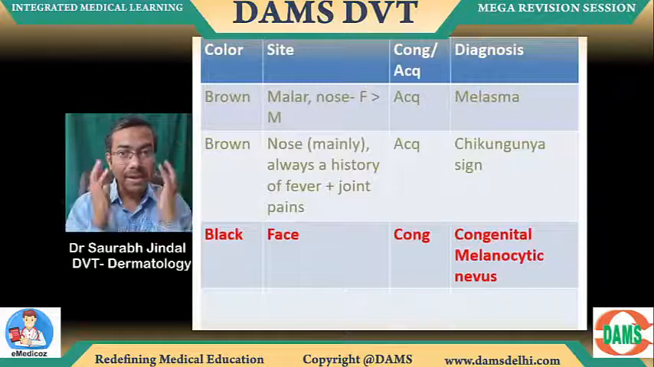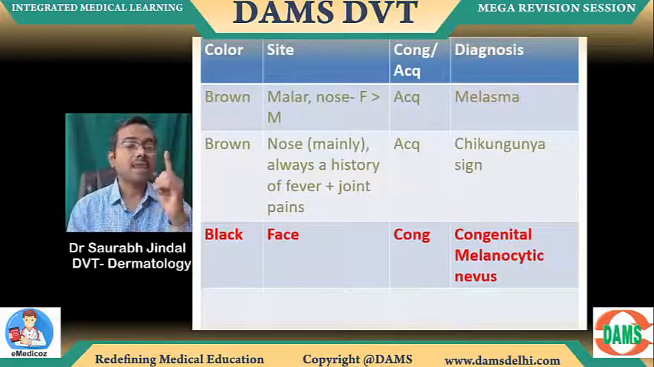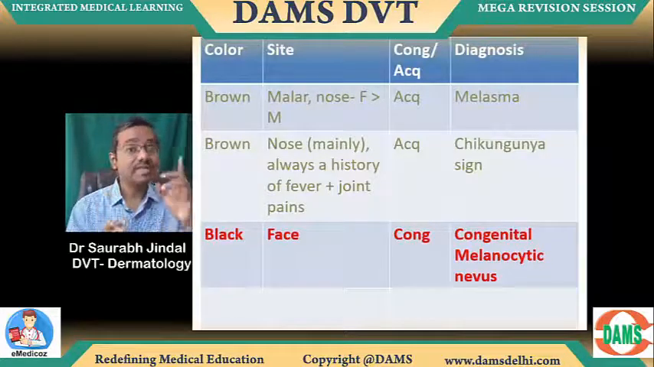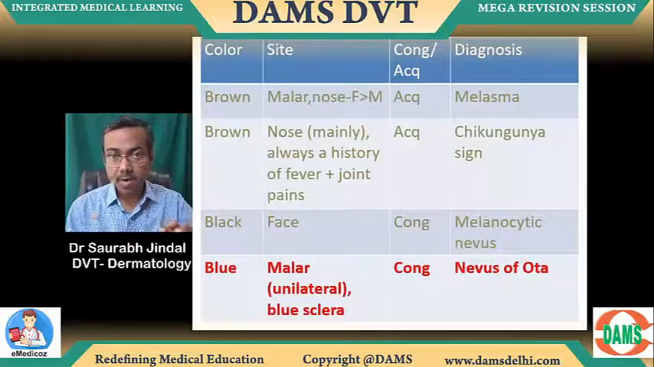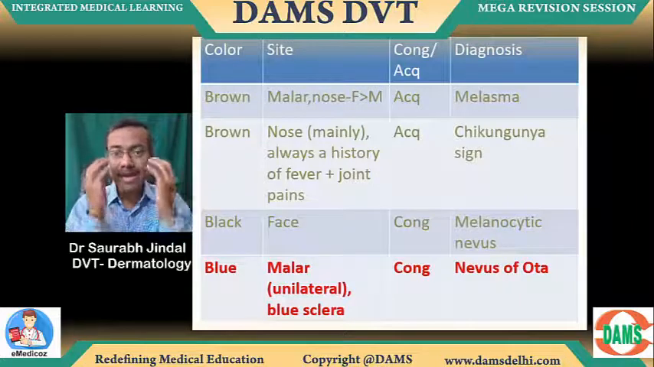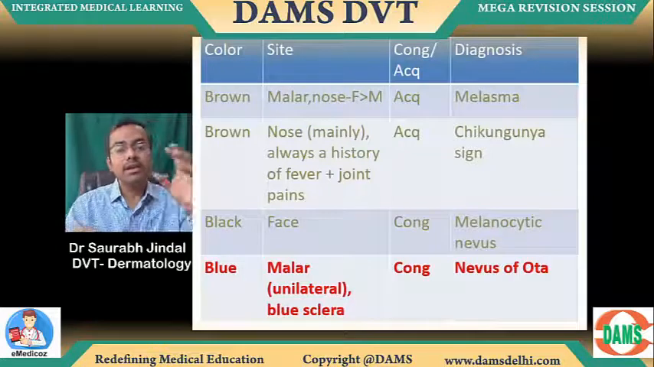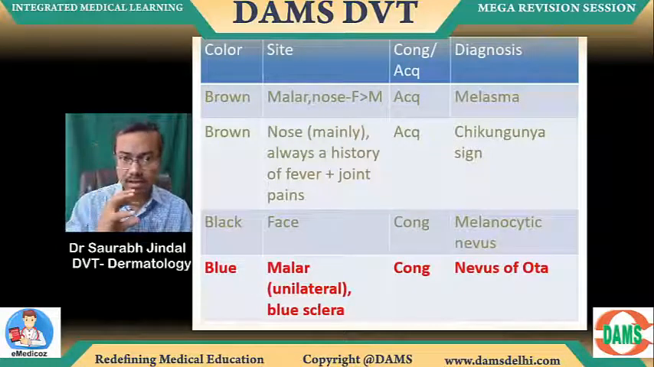Another, if it's black now on the face, congenital, mark it as congenital melanocytic nevus. Something black on the face since birth, congenital melanocytic nevus. If it's blue, again, just focus on the red highlighted points. Blue, malar area, unilateral with the blue sclera there, you already know it's nevus of Ota, right? So facial colors, brown, black, and blue, right?